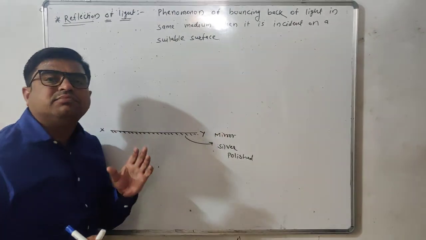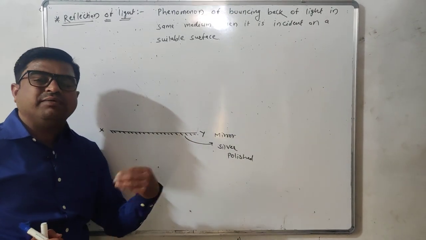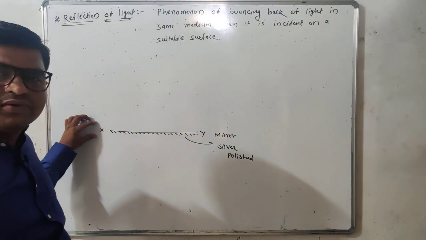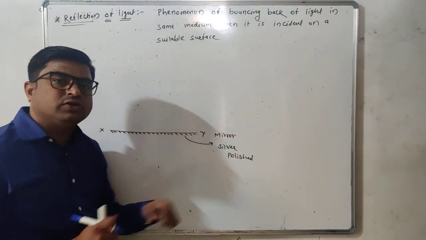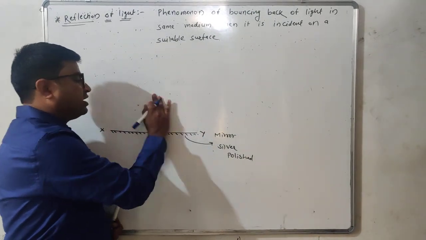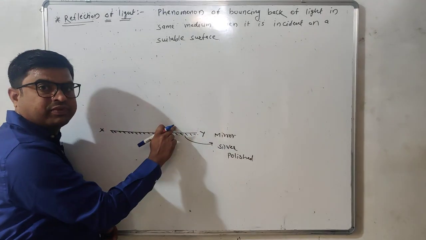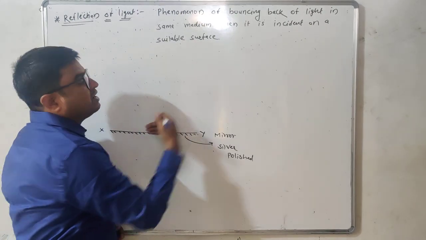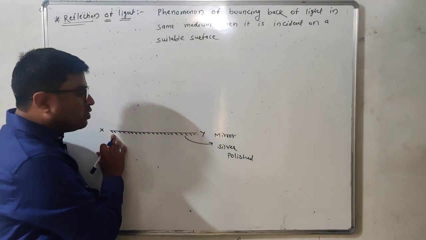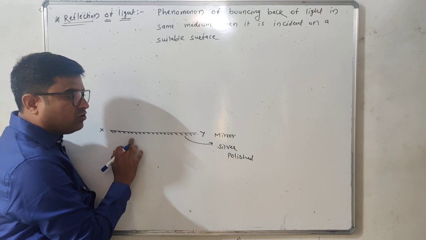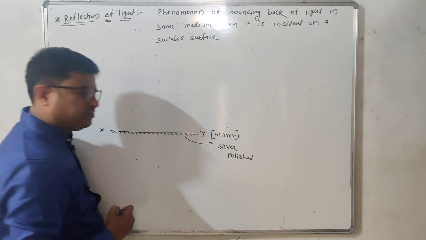Because silver is a material which reflects about 90% of the light incident upon it. This is actually a mirror. It is a glass plate whose either side is silver polished, so that its upper surface becomes reflecting, and whenever a ray of light is incident upon the upper surface of XY, it will reflect that light. For this purpose we polish the side of XY with silver, so that it becomes a mirror.